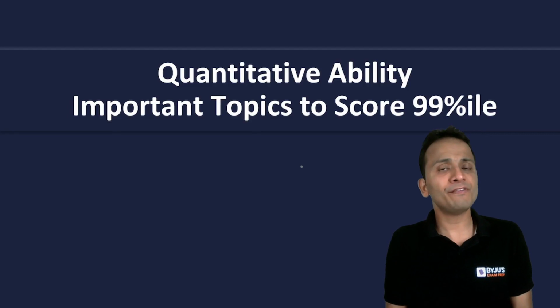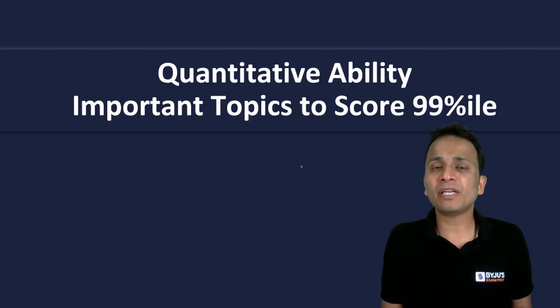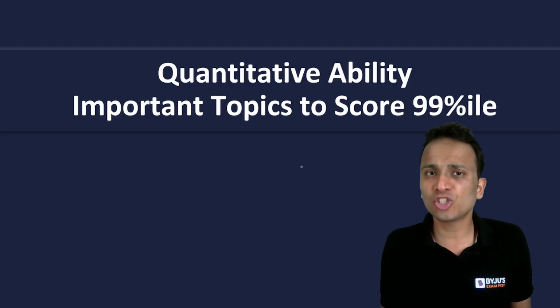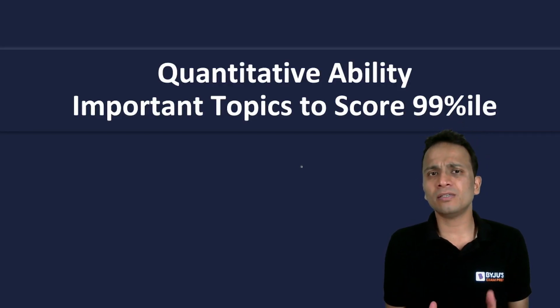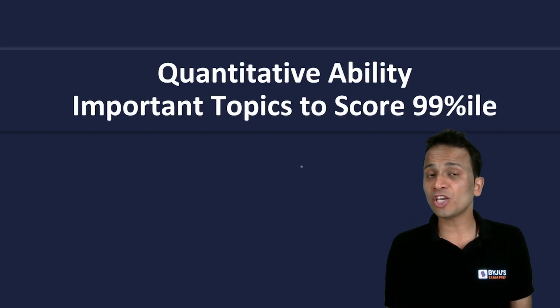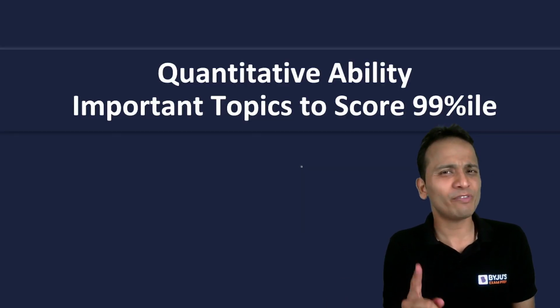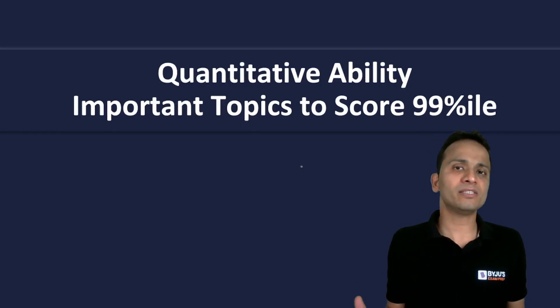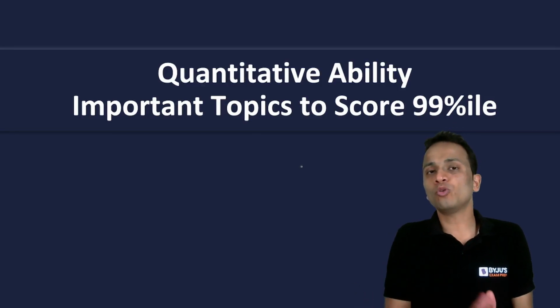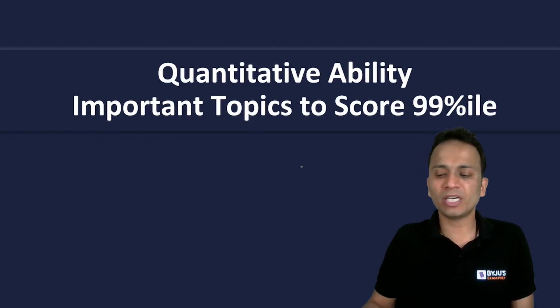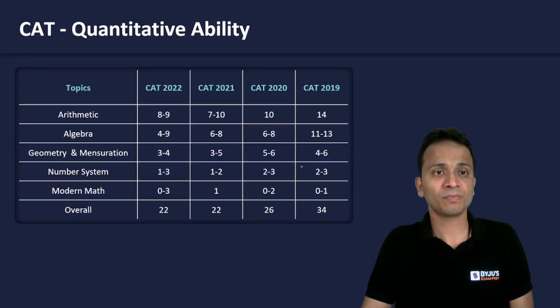If we have seen any particular topic not appearing in CAT in every year, in every slot, then we can give a second priority to that particular topic. I'm not asking you to leave those topics. This is one very important thing: do not leave any topic, but you can prioritize the time that you want to spend on each of these areas. All right. So today, let us understand what the most important areas in the QA section are.